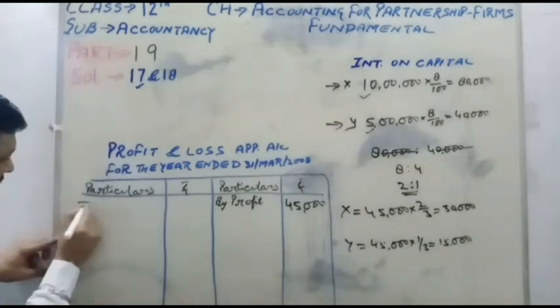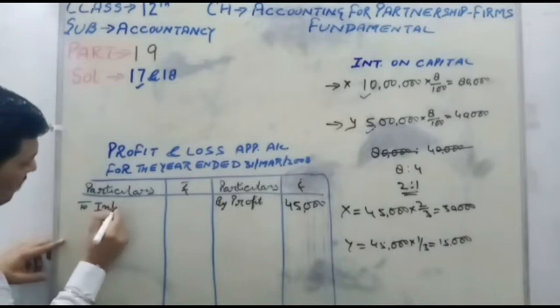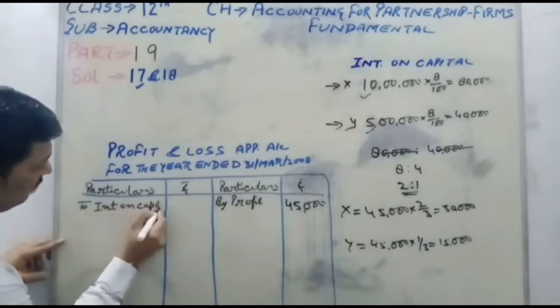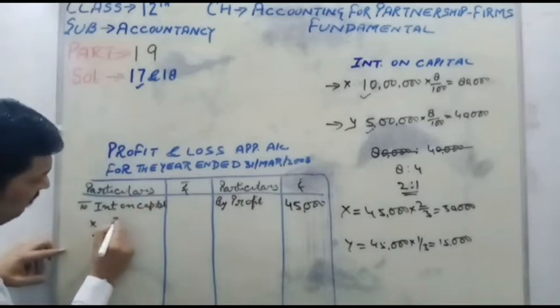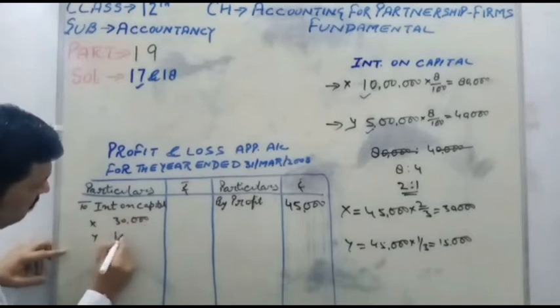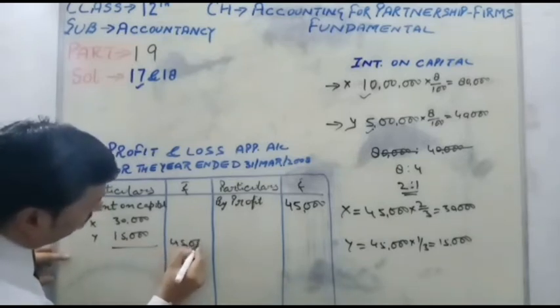So same thing, distribute the profit to interest on capital. Total is equal to 45,000.